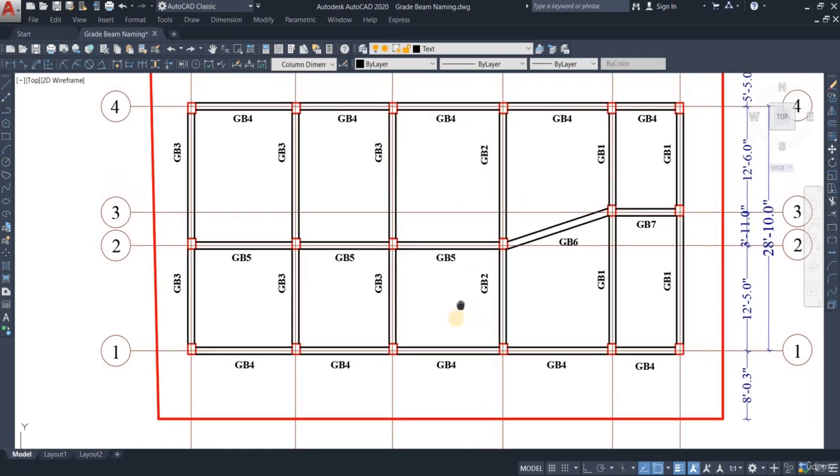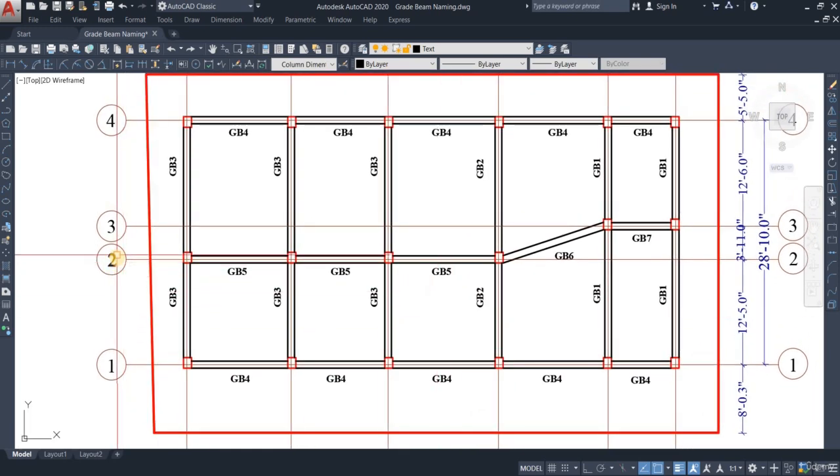It is done. Now if we go to the second grid, number 2 grid, you can see that the spacing from here to here, here to here, and here to here is equal to here to here, here to here, here to here, here to here. But there are two spacings in the number 1 grid line that have broken up in the number 2 grid line, meaning even if the number 2 grid line's beams share the same size and rebar as grid 1's beams, they're not going to be named the same. That is why they're called GB5, because after 4 will come 5.